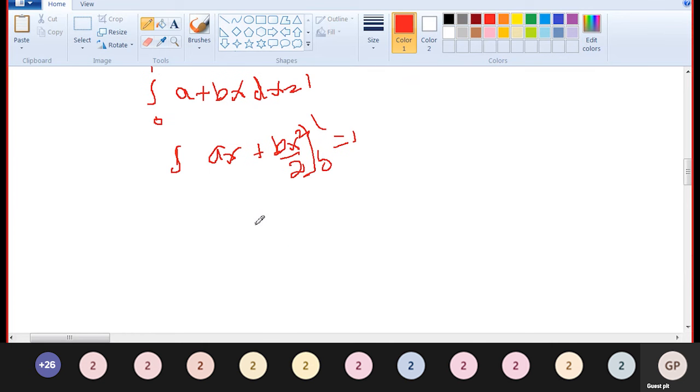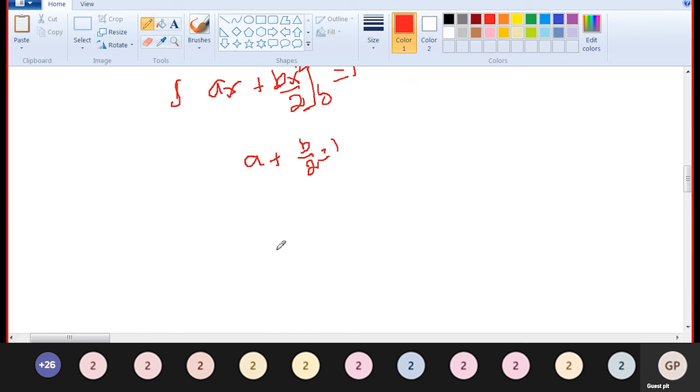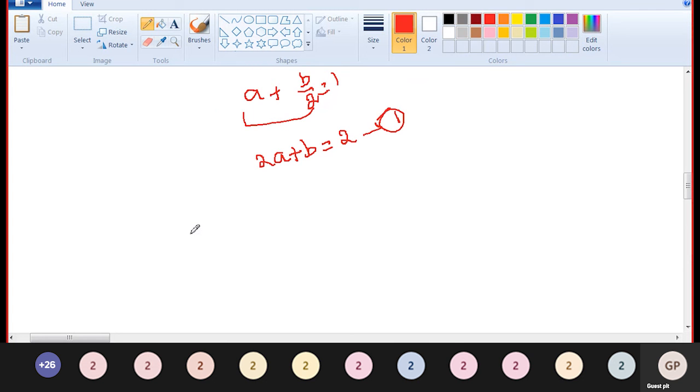First put in the upper limit: a plus b by 2 is equal to 1. Taking the LCM 2, (2a plus b) divided by 2 equals 1. This is equation 1.